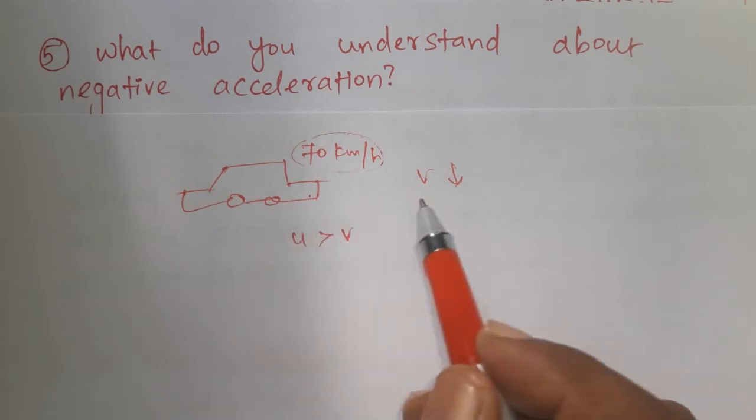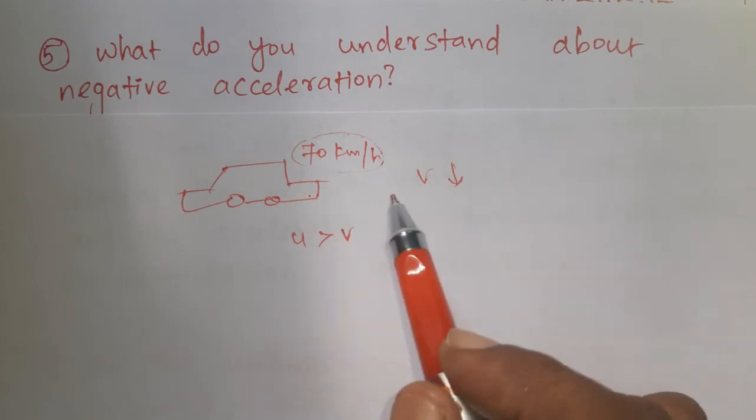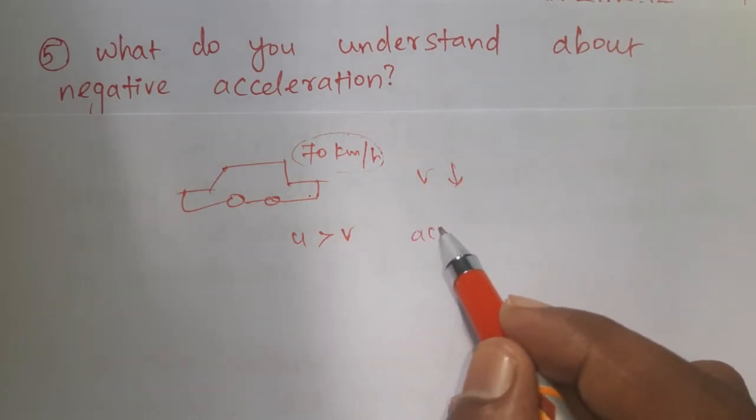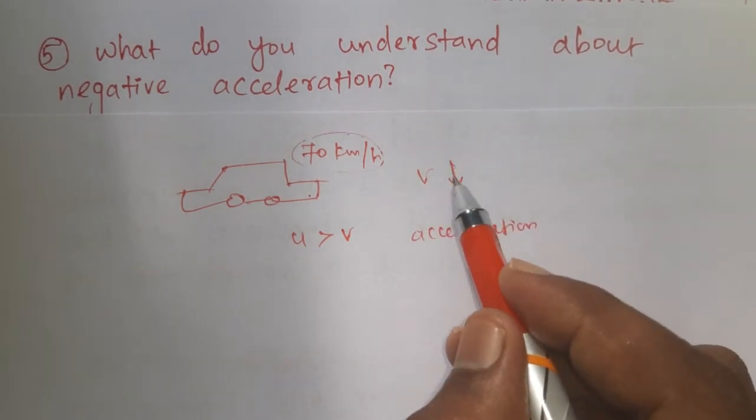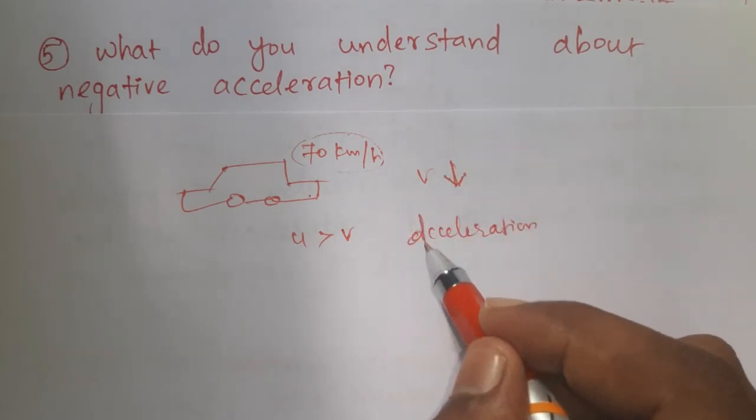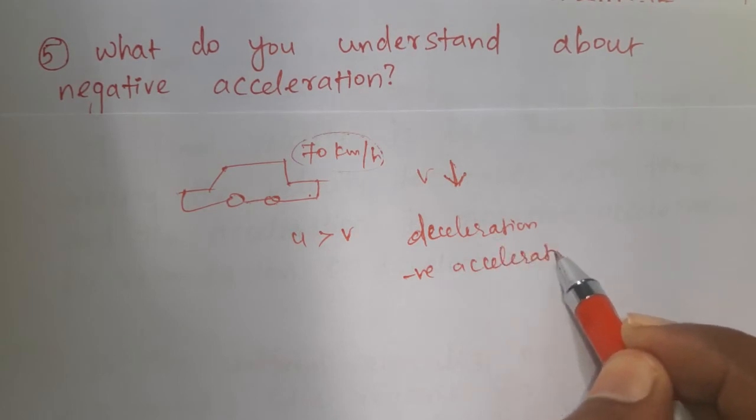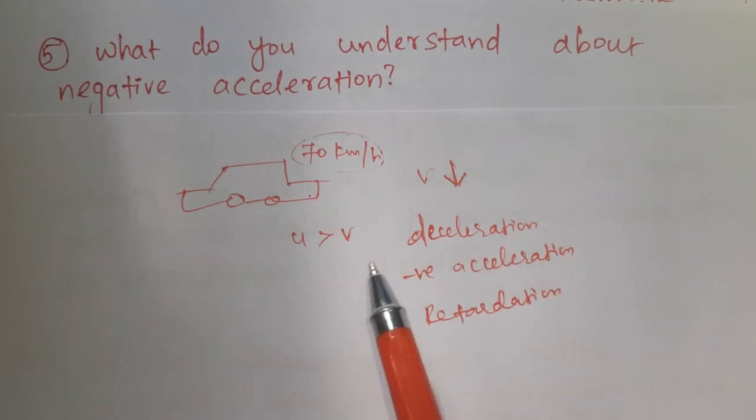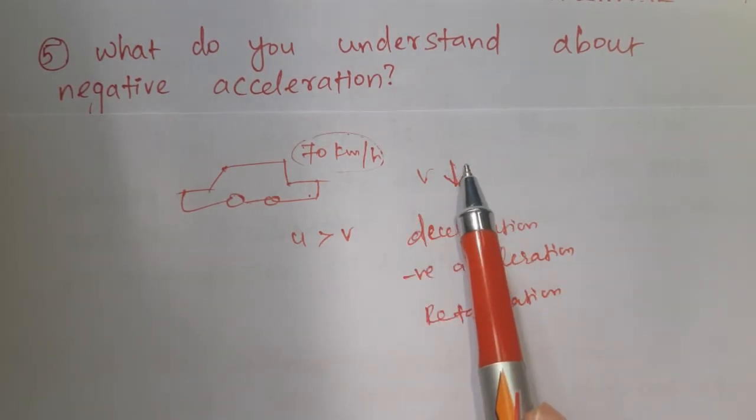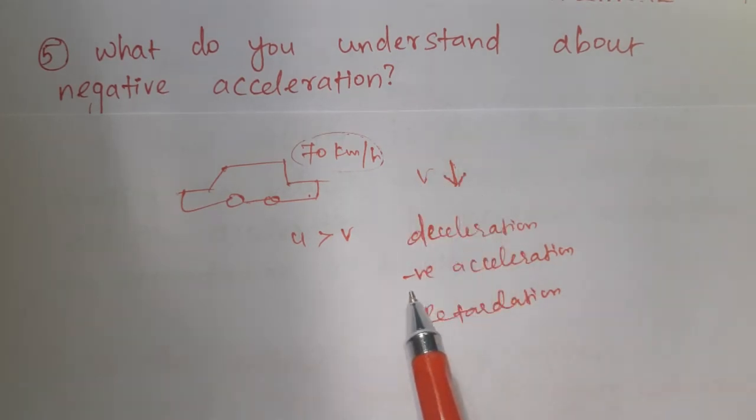In the sense, the speed or velocity of the car decreases. If the velocity is changed, that is nothing but acceleration. If the velocity increases, that is acceleration. If velocity decreases, that is called deceleration or negative acceleration or retardation. So the velocity of the car decreases, so the velocity is changed, there is an acceleration. Since velocity is decreased, it is negative acceleration or deceleration or retardation.